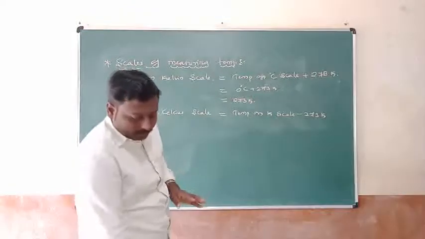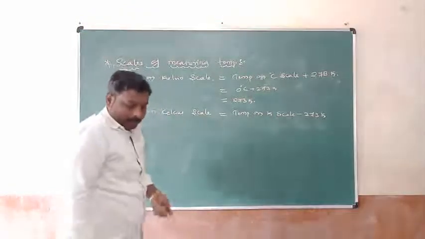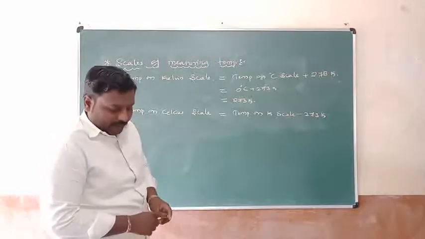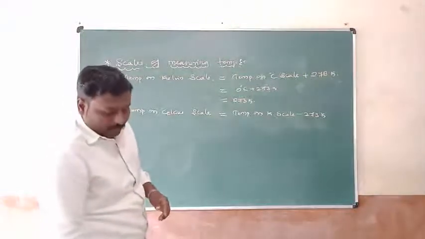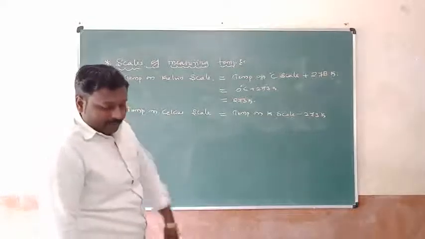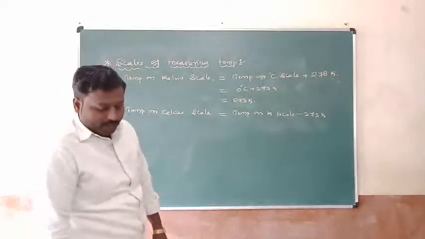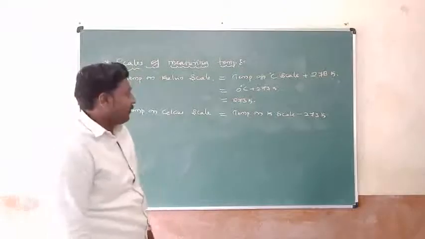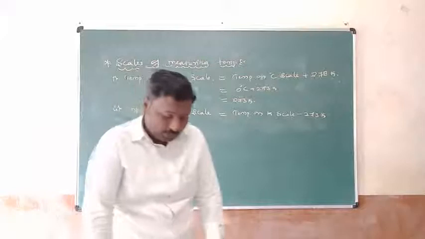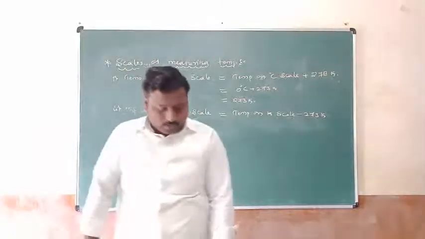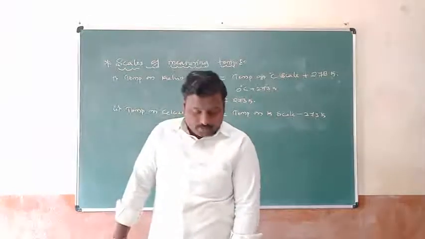Third one, temperature on the Fahrenheit scale. My dear students, it is calculated with the help of water. Celsius and Fahrenheit temperatures are related to each other by the relation: Fahrenheit is equal to 9/5 times Celsius plus 32. Afterwards, in an example, we will also discuss it.